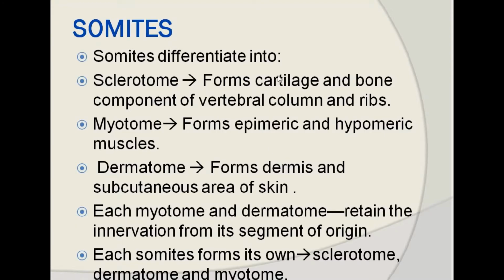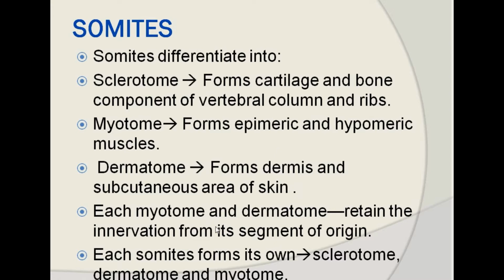Okay, now a brief description of the somite. The somite differentiates into sclerotome, myotome, and dermatome. Sclerotome forms the cartilage and the bone around the developing neural tube, and forms the vertebral column and the ribs. Myotome differentiates into musculature in the epaxial form and the hypaxial form, that is, the dorsal component and the ventral component around the axial skeleton. And the dermatome is responsible for forming the skin and the connective tissue element of the body wall.